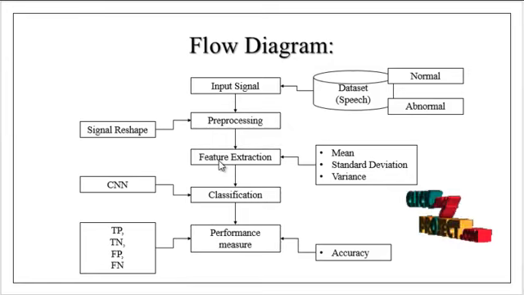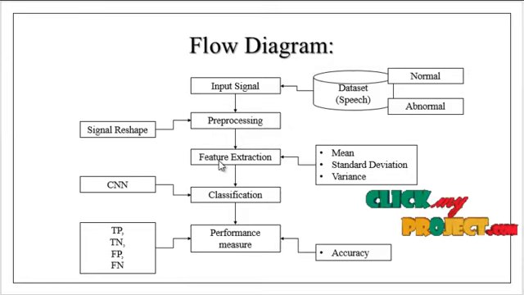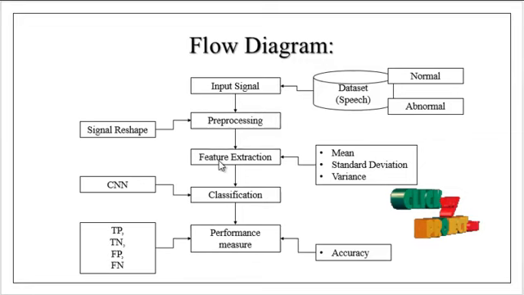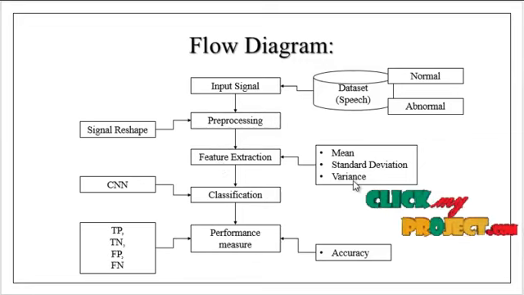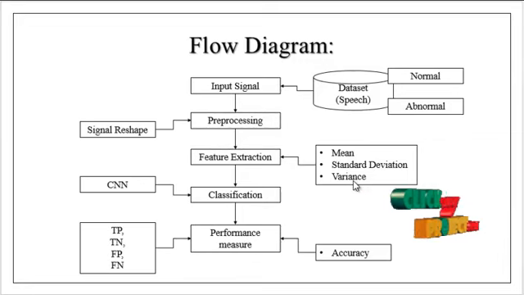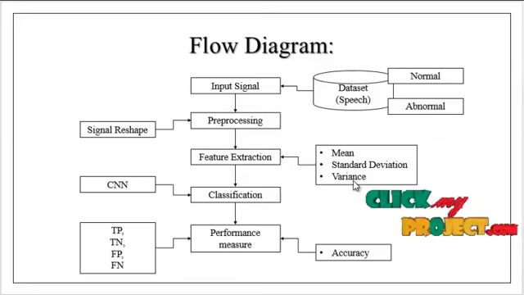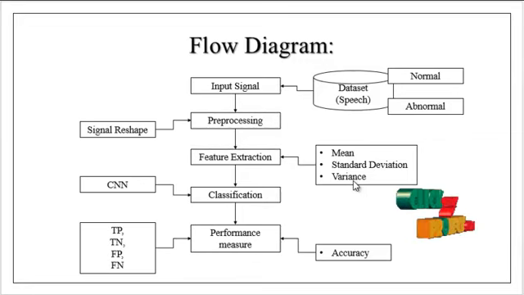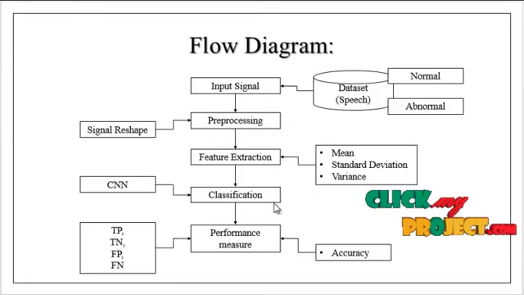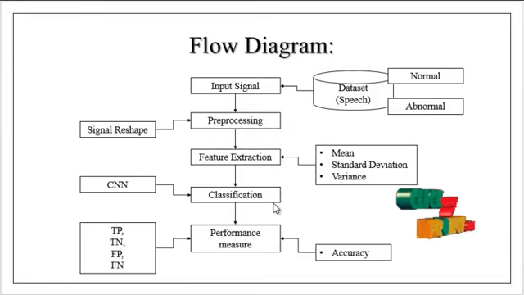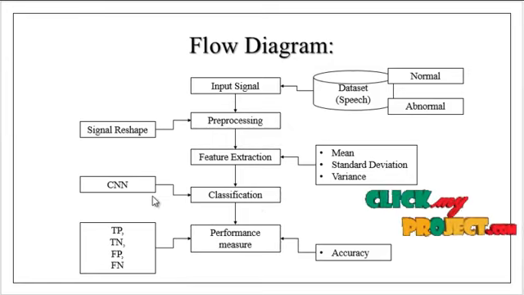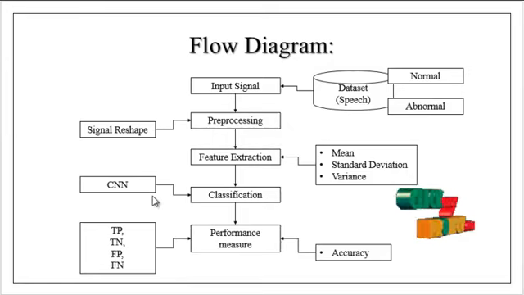In this feature extraction, three kinds of features are extracted from the signal, based on the mean, standard deviation and variance. After the feature extraction, the collected features are taken based on the peaks as well as the difference between the peaks. Then the classification will be carried out. In this classification step, deep learning is used to classify the signal as normal or abnormal.